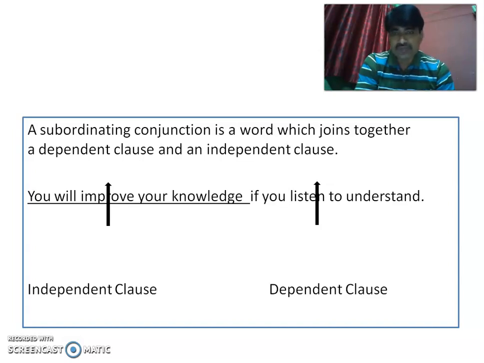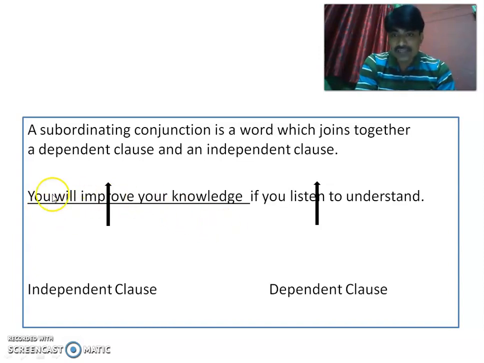We all know that a clause has a subject and predicate. It may be a sentence, or it may be an incomplete sentence, but if it has a subject and predicate, it can be called a clause, like alphabet, word, phrase, and then clause or sentence. So this is how the structure is.